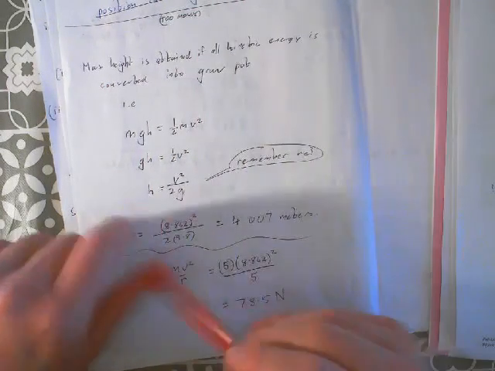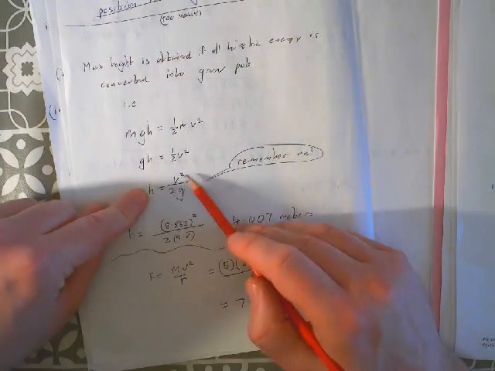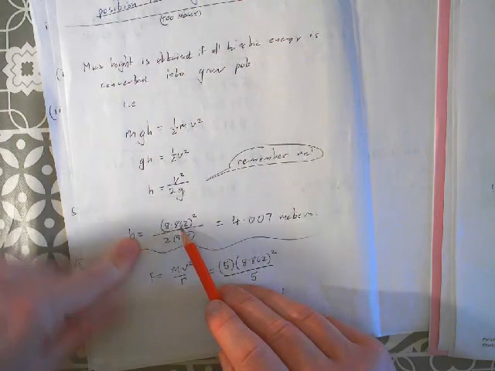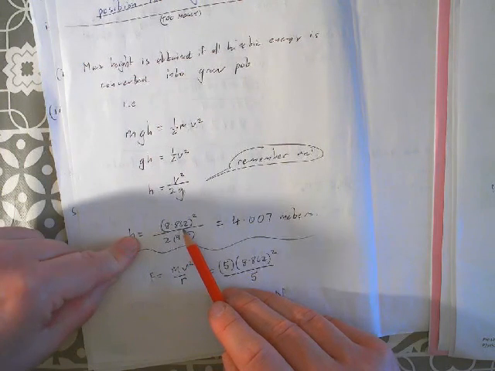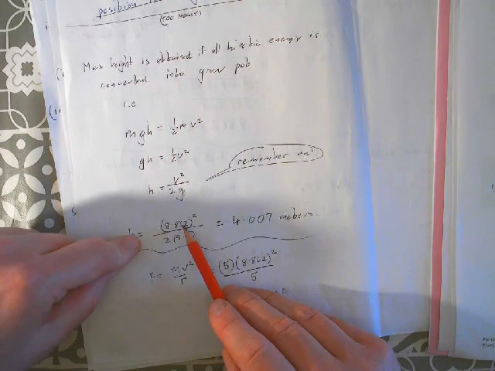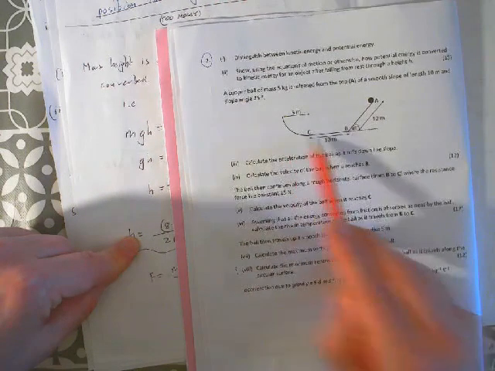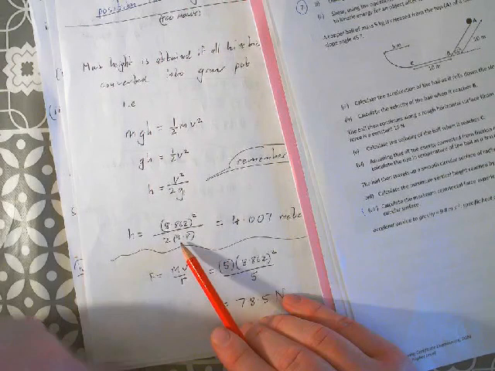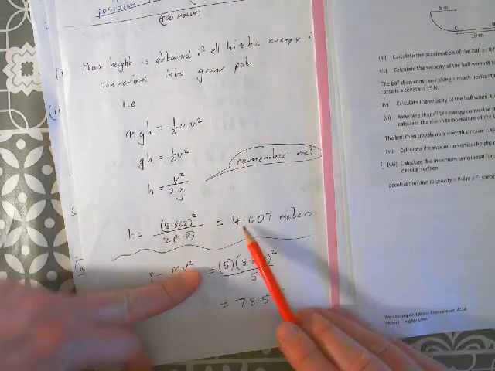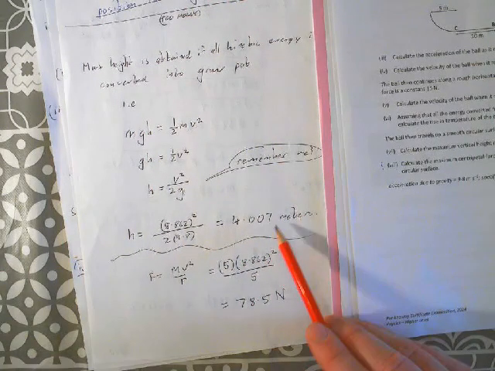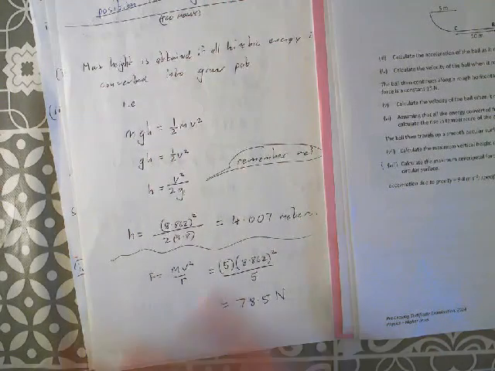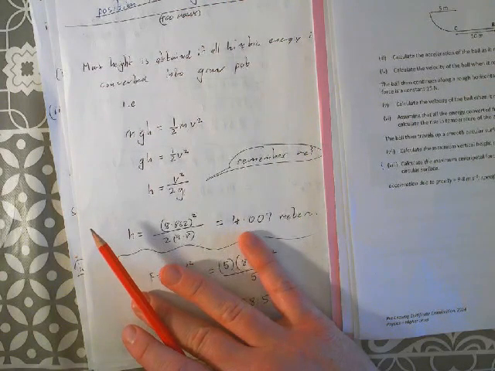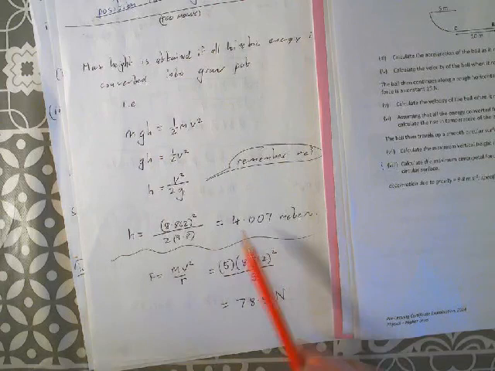When I say remember me, that's because if you look back at part 2, that's what they wanted us to do, to get to this kind of equation here. So the height is v squared over 2g. The velocity that it had just before going into that curvy bit, so just before it goes into the quarter circle, is 8.862 meters per second. So square that, divided by 2 times g, and you get a maximum height of 4.007 meters.